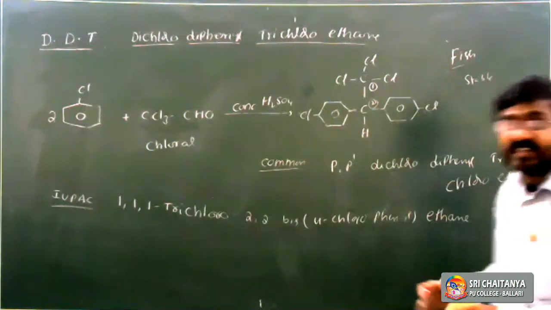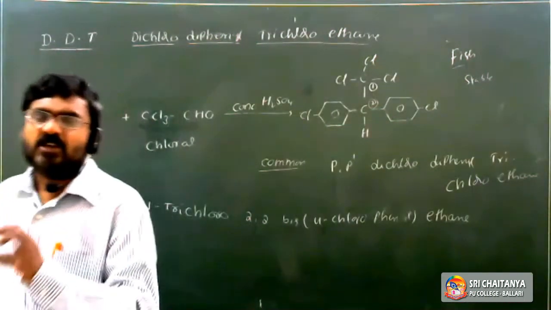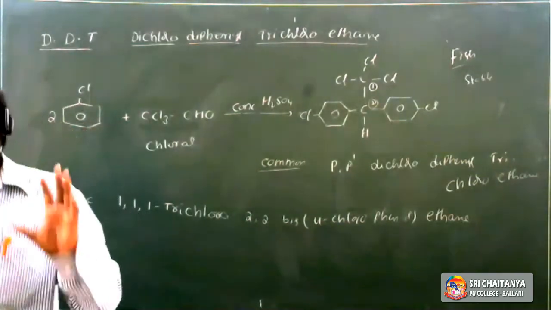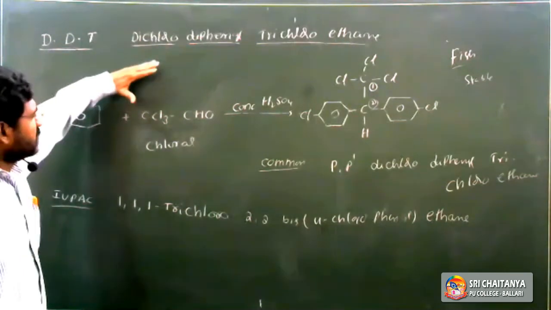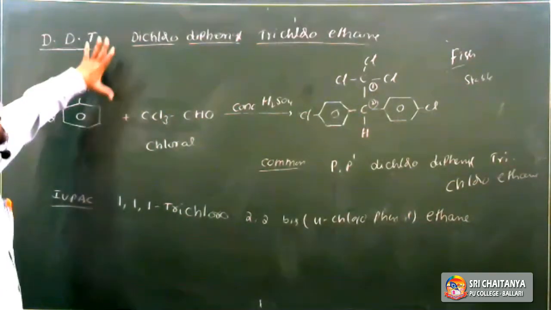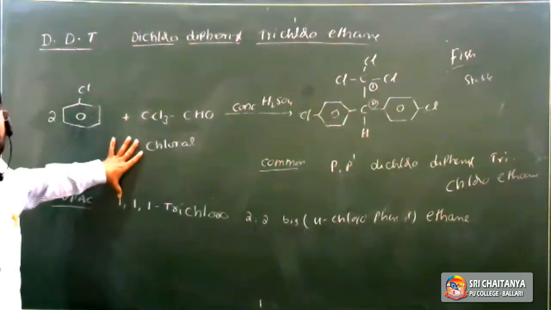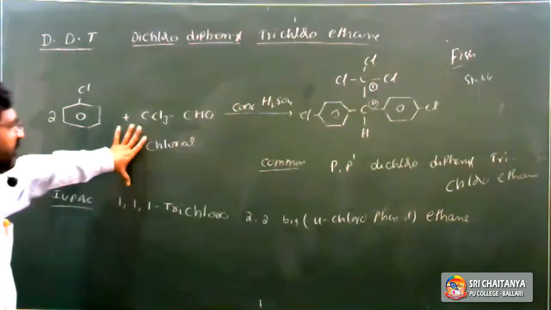It is not digested in fishes or other aquatic animals, so it is stored in fatty cells. Nowadays it is not used as an insecticide. It is in solid state and used in the form of powder.